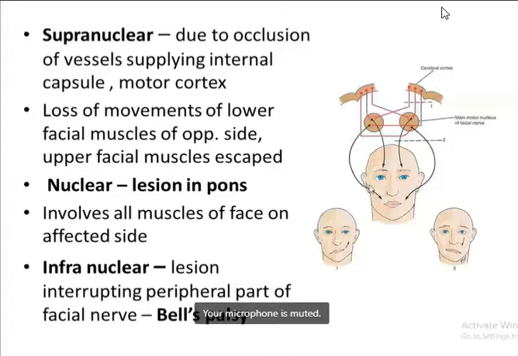Now coming to the upper facial muscles, as they get the fibers from both sides, the upper facial muscles are usually spared, because they are getting the fibers from both sides.